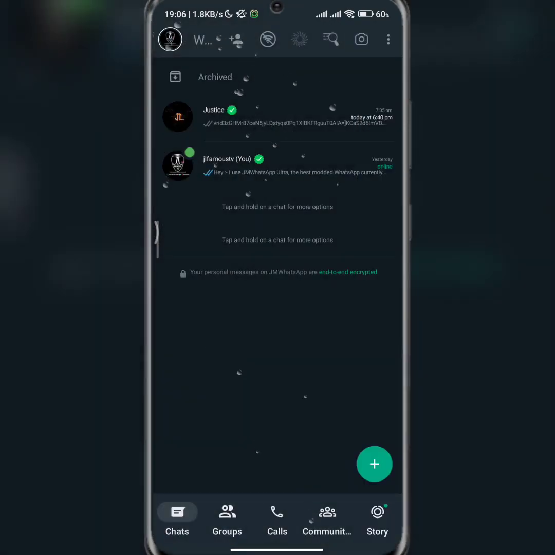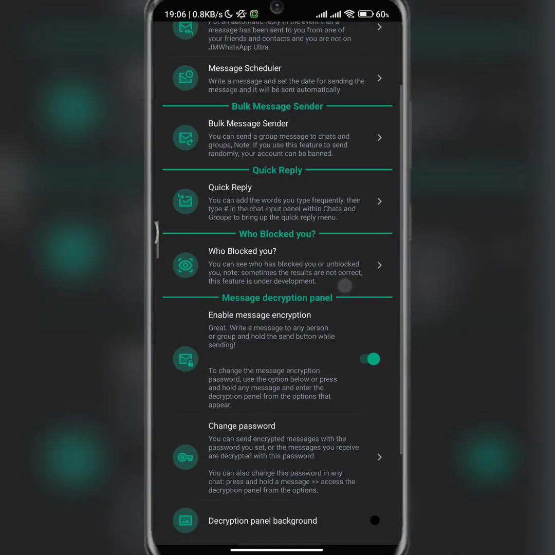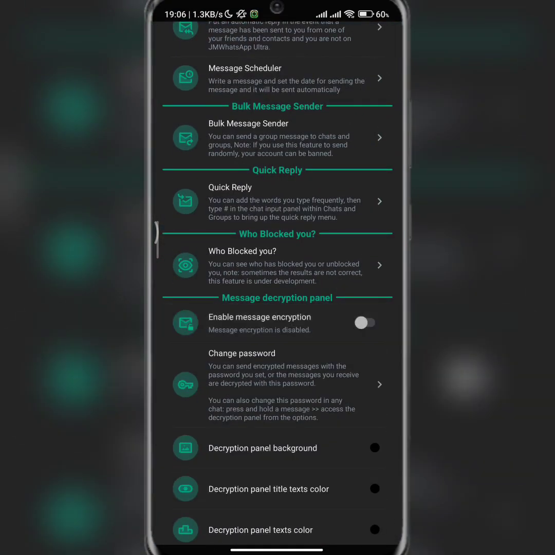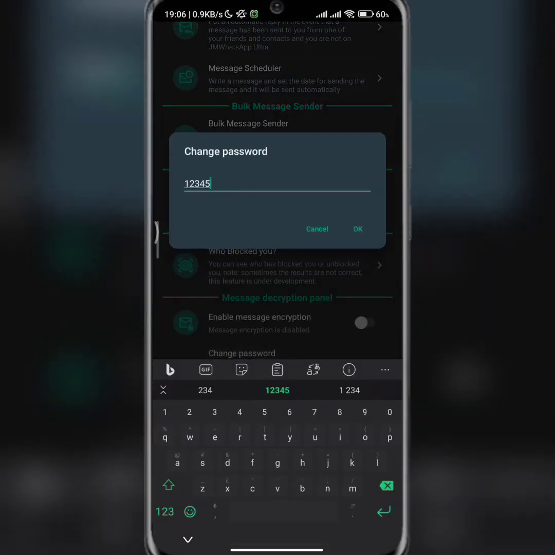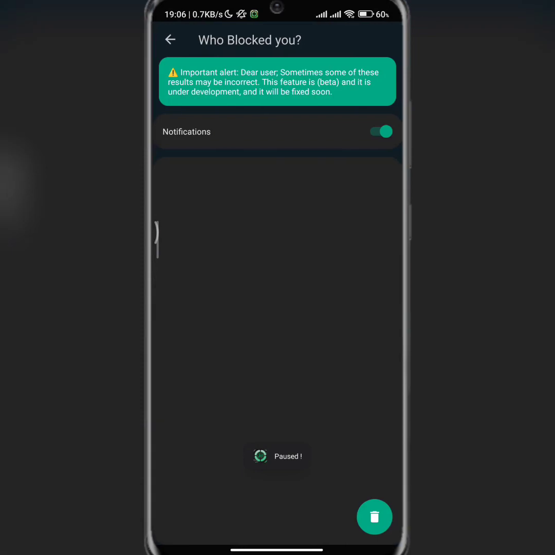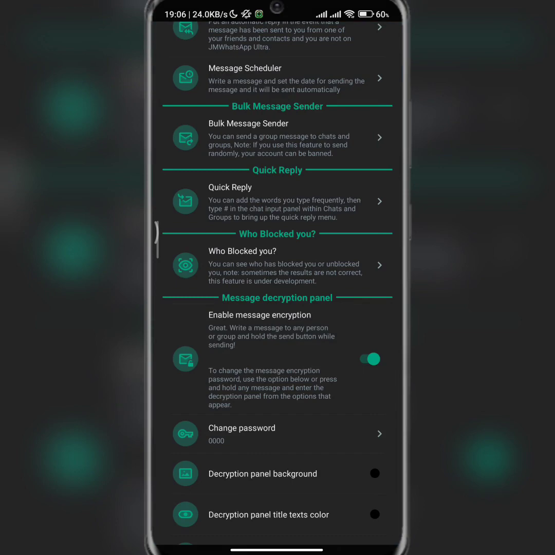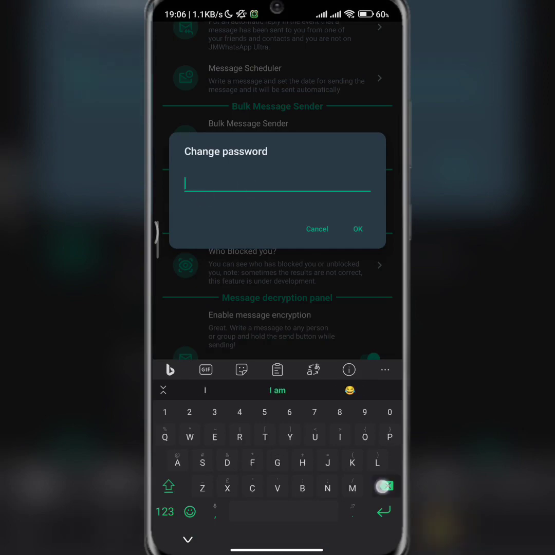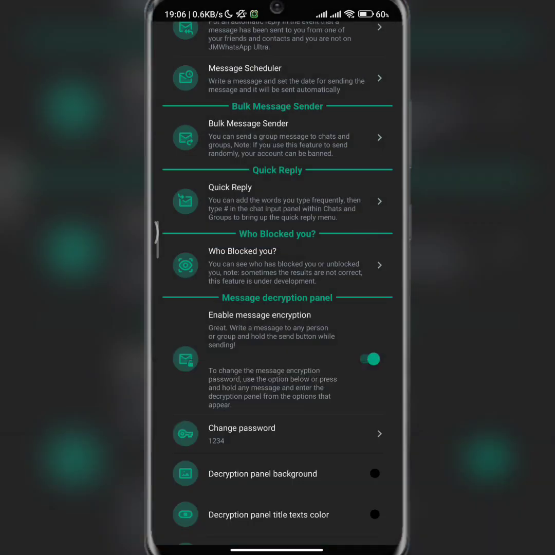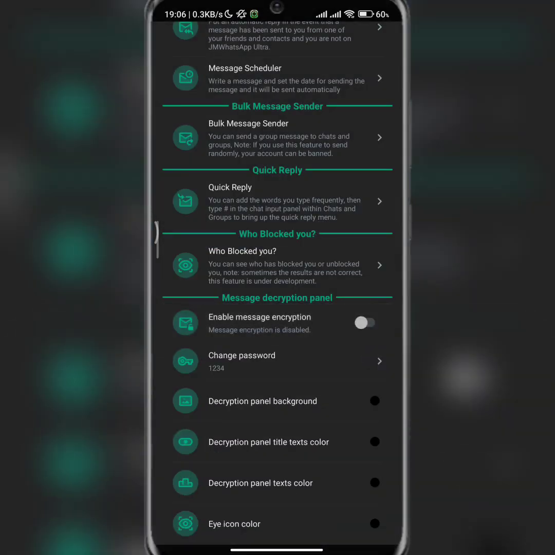All you need to do is go there and make sure you activate that particular button for encrypted messages. If I turn it off now, I won't be able to have access to that again. From here you can change your password to anything you want. For example, if I want to use 0000, now the password has been changed to 0000. If I want to change it back again, all I need to do is come here and type it in. That's basically how it works.